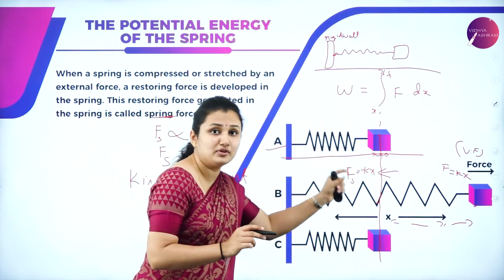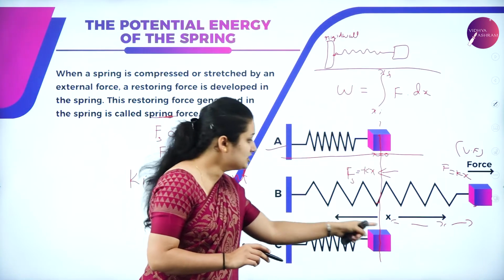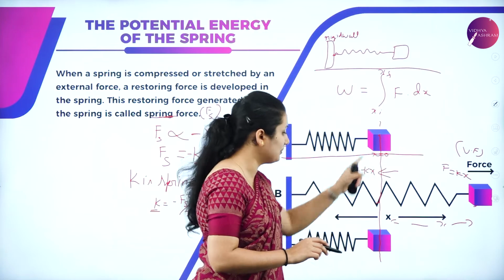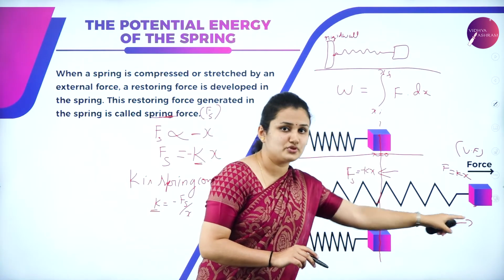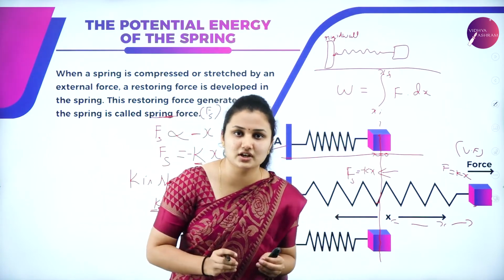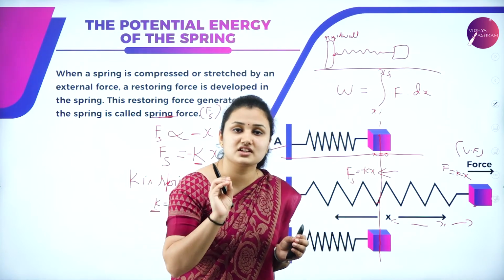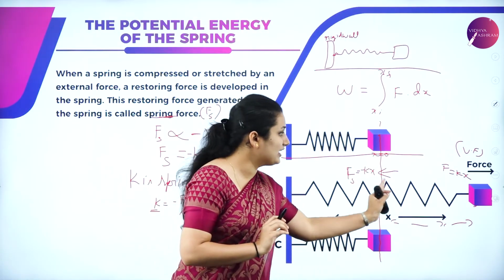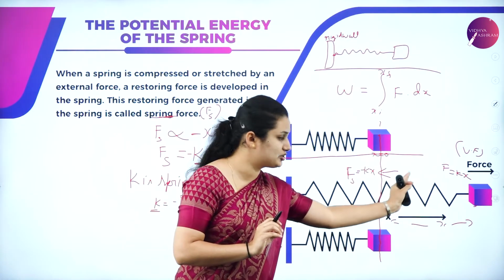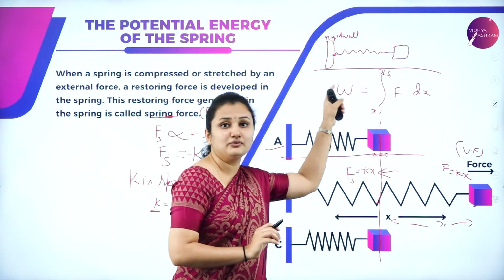In case of variable force, we are integrating the displacement from the equilibrium position to the final position, so that will give me the overall work done in order to stretch the spring. I cannot use W is equal to F dot S. In case of constant force, you can use that. Here I am applying a variable force. There is a change in the magnitude of force at each point in the displacement of the spring. So I am using the work done for a variable force.